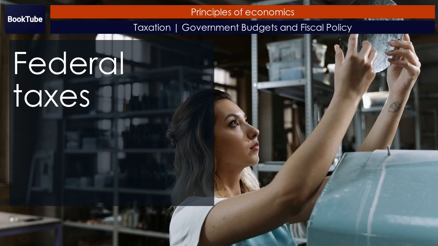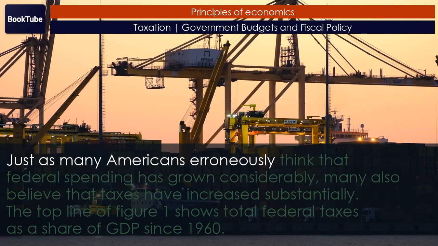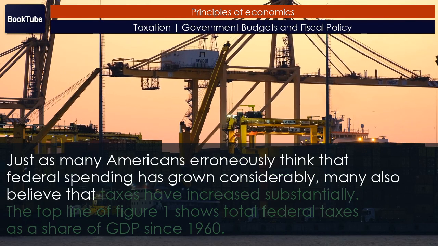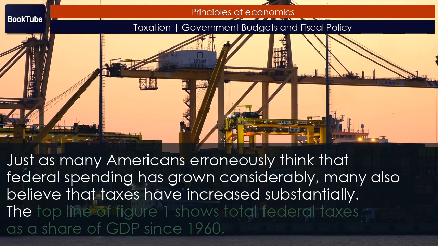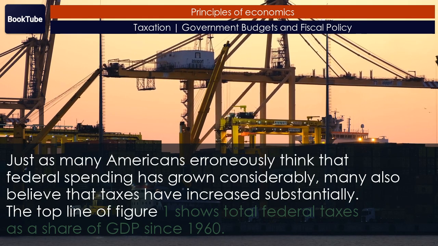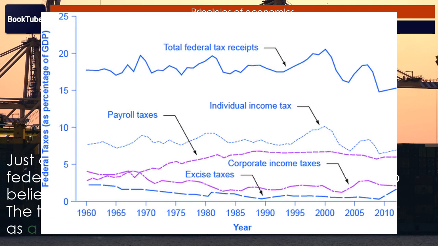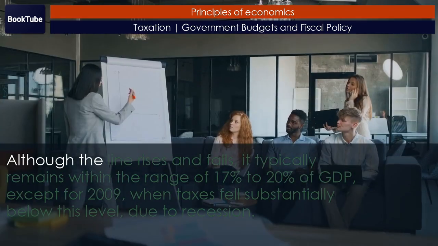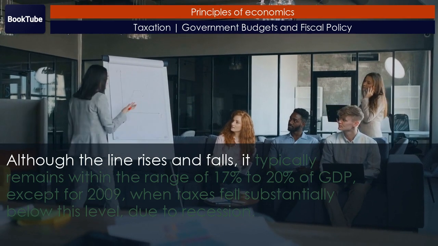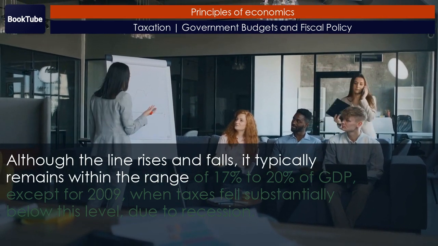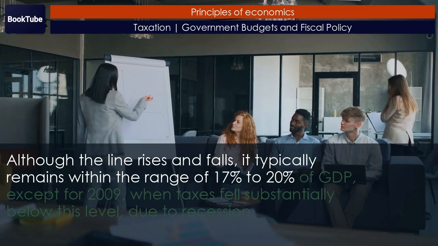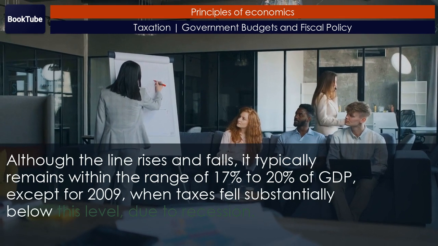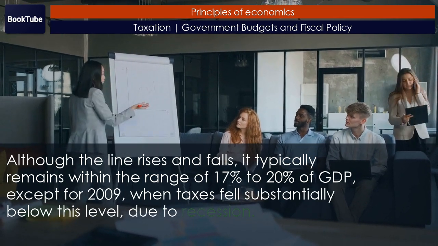Federal taxes. Just as many Americans erroneously think that federal spending has grown considerably, many also believe that taxes have increased substantially. The top line of Figure 1 shows total federal taxes as a share of GDP since 1960. Although the line rises and falls, it typically remains within the range of 17% to 20% of GDP, except for 2009, when taxes fell substantially below this level due to recession.